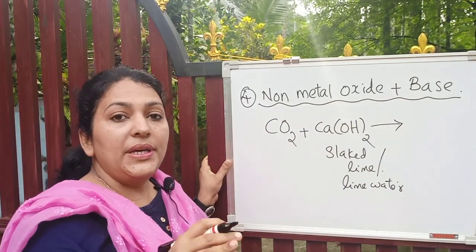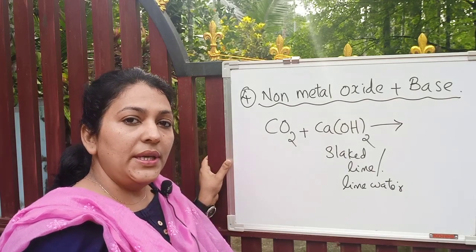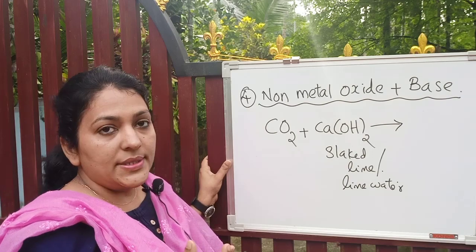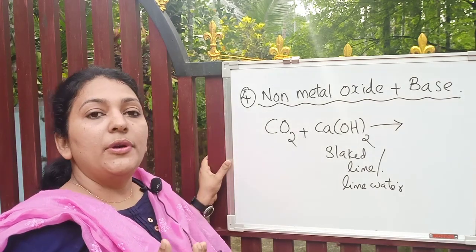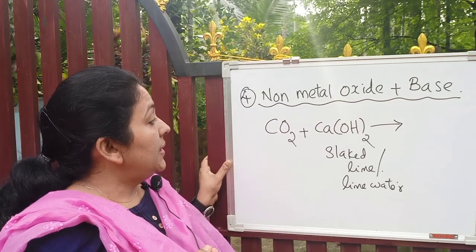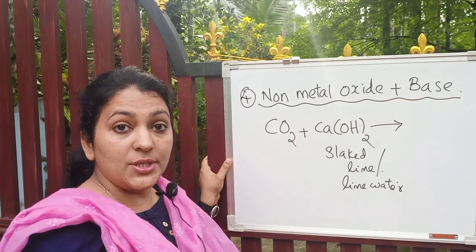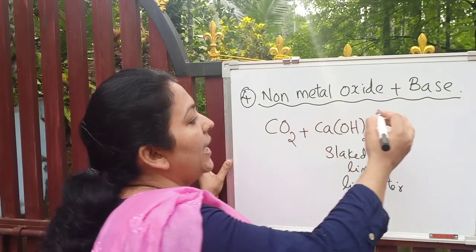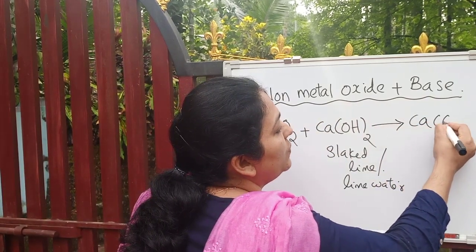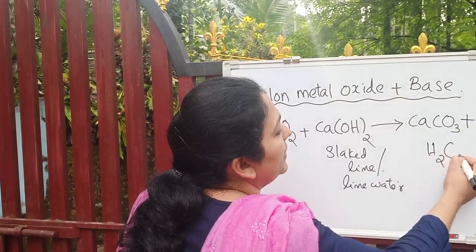A white precipitate of calcium carbonate will be deposited in the test tube if you pass carbon dioxide through lime water. You have learned in the first chapter how to test the presence of carbon dioxide gas. So calcium carbonate will be formed along with water, right?